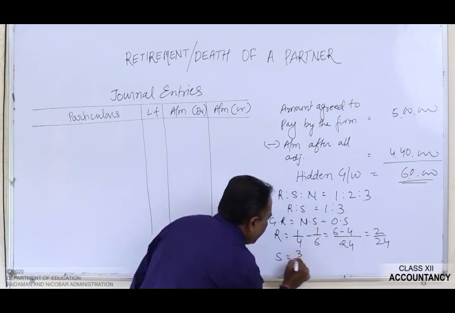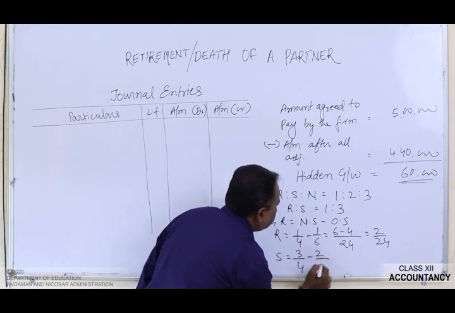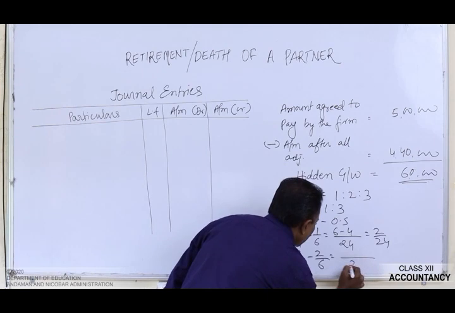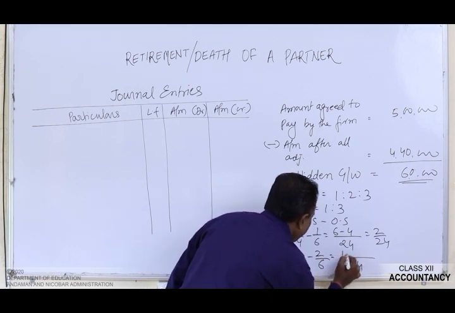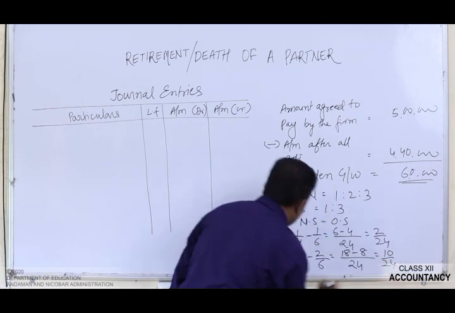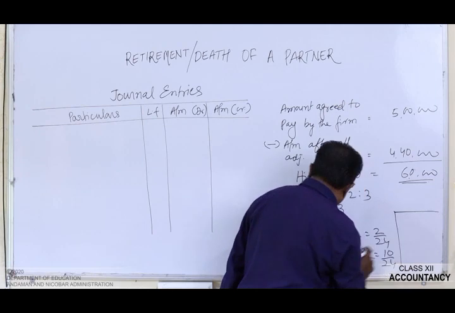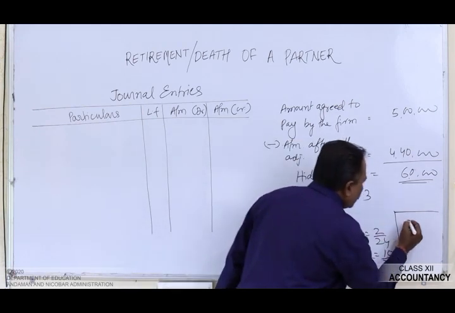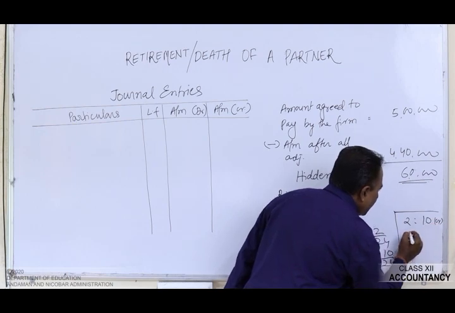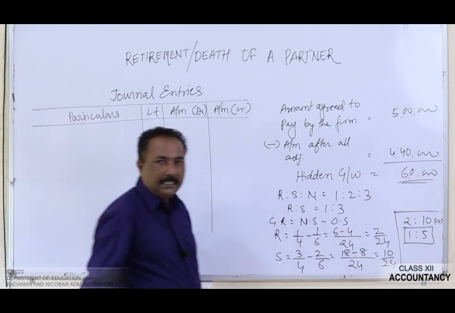It was 3/4 minus 2/6, which is 18 minus 8 over 24, equal to 10/24. Therefore, the gaining ratio of Ria and Shreya is 2:10, or it can be written as 1:5. So it means that both the partners have gained.